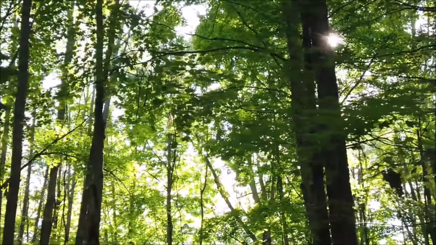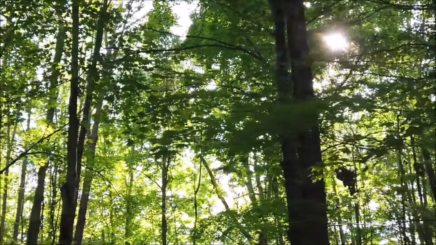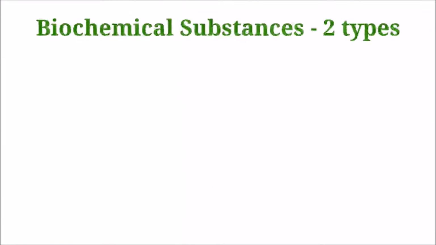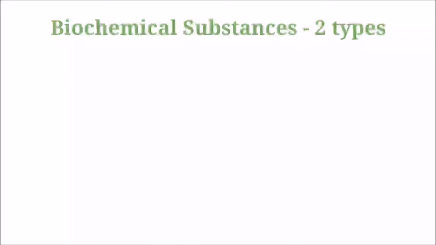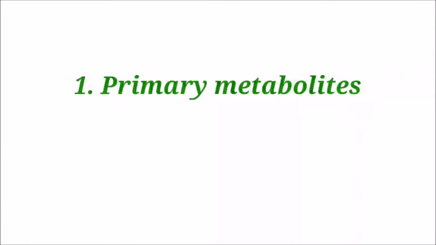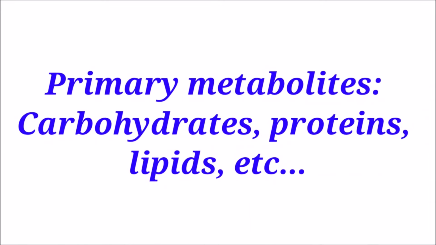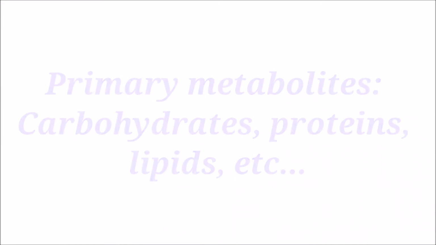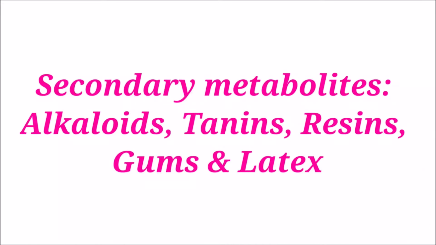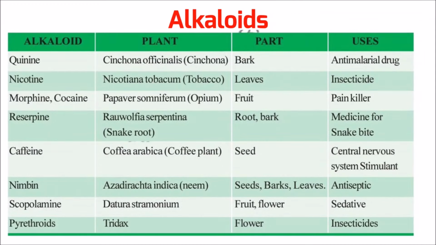Now let us see some interesting concepts about the waste products in plants. The biochemical substances produced in plants are of two types: primary metabolites and secondary metabolites. Materials like carbohydrates, fats and proteins are primary metabolites, but the materials which are not required for normal growth and development are secondary metabolites. For example, alkaloids, tannins, resins, gums and latex. Let us see some of them. The first one is alkaloids.